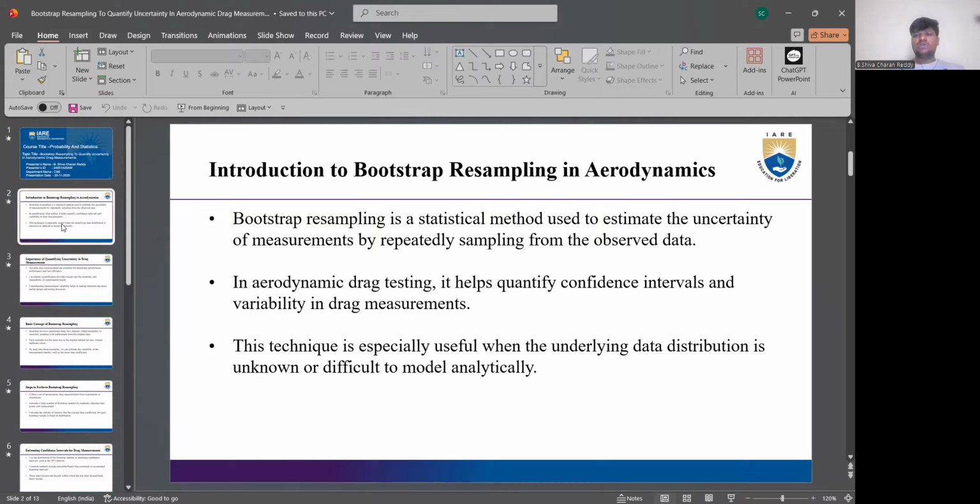This technique is especially useful when the underlying data distribution is unknown and difficult to model analytically. So bootstrap resampling is very useful to find how the underlying data is distributed, when it is unknown or difficult to model the given data distribution analytically.